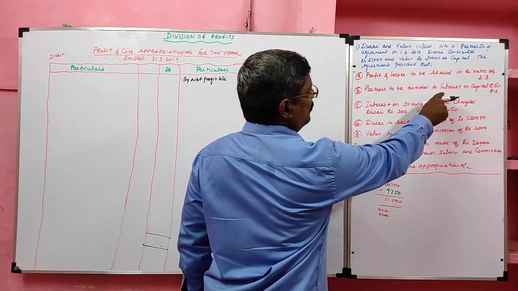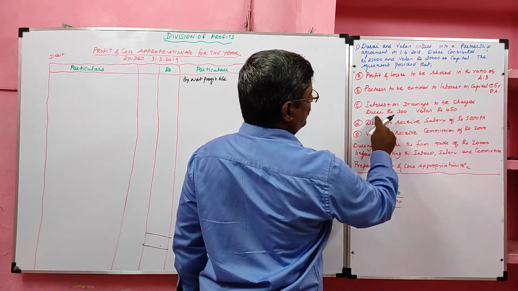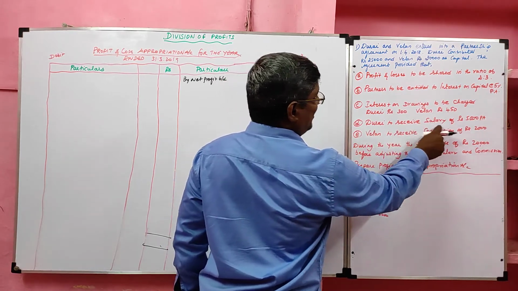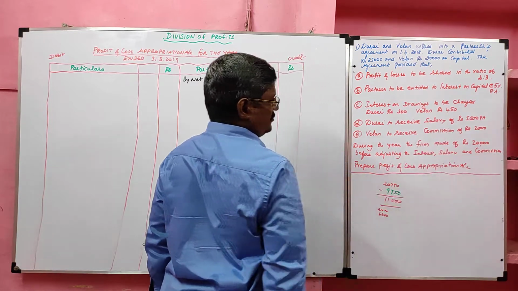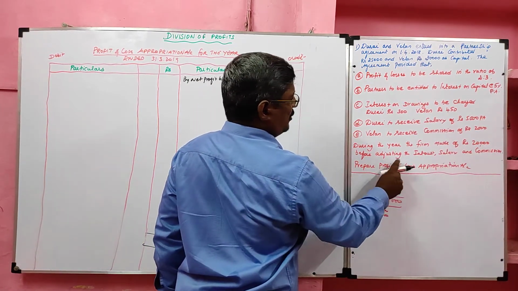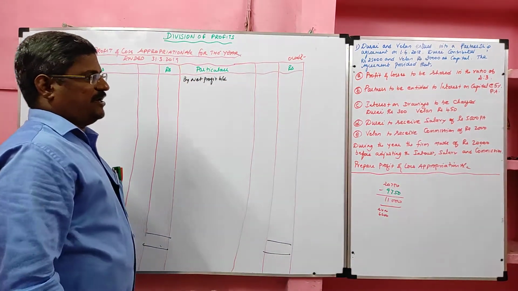Partners to be entitled to interest on capital at 5% per annum. Interest on drawing to be charged Durai 300, Velan 450 rupees. Durai to receive salary of rupees 5,000 per annum, Velan to receive commission of rupees 2,000. During the year, the firm made a profit of rupees 20,000 before adjusting interest, salary and commission. Prepare profit and loss appropriation account.